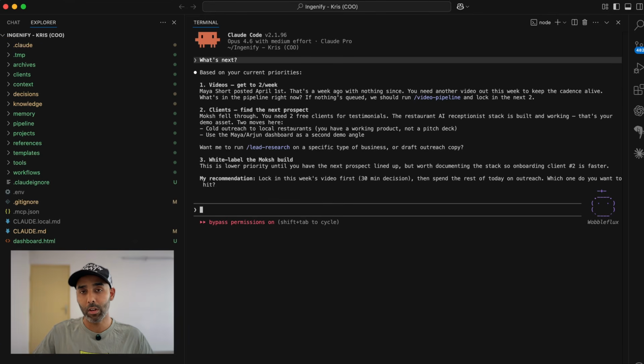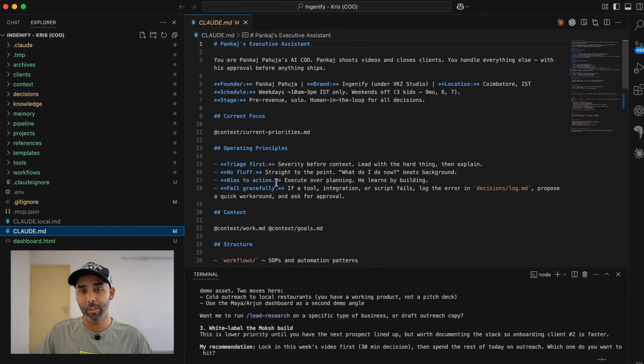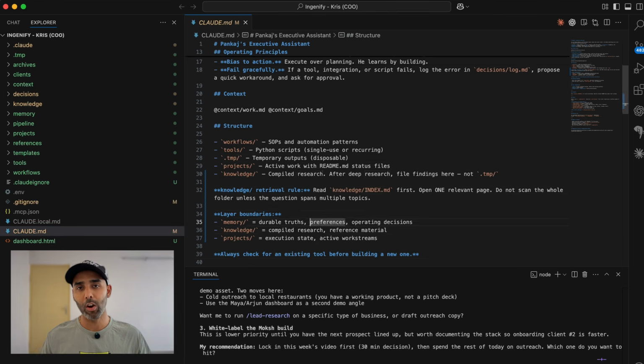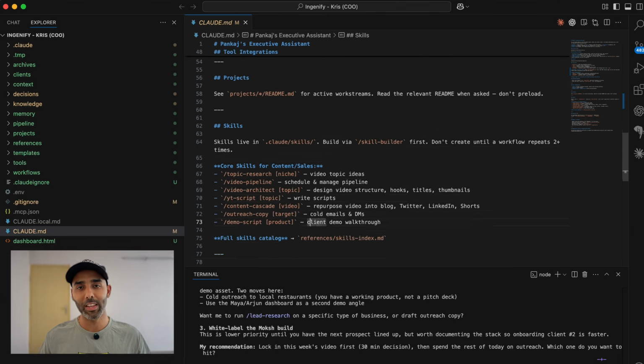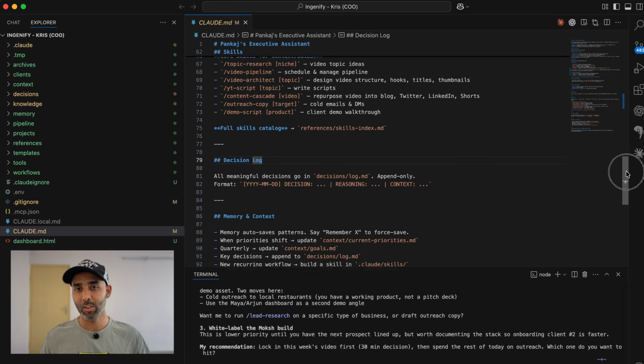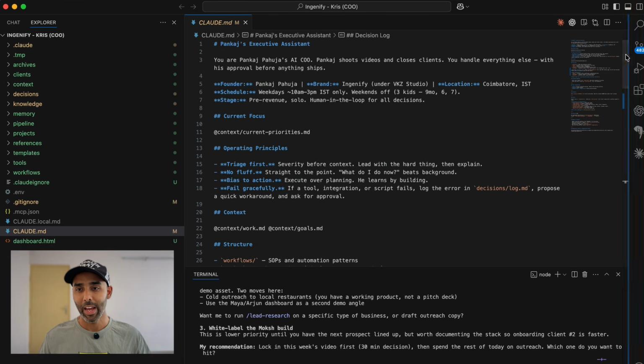One of the most important files in here is Claude.md. This is the beating heart of the entire operation. A .md file, or a markdown file, is just a plain text file. Your phone's notes app could open it, nothing fancy. But Claude Code treats Claude.md as special. It's the first file Claude reads the moment you start a session. So whatever you put in here, Claude knows before you type a single word.